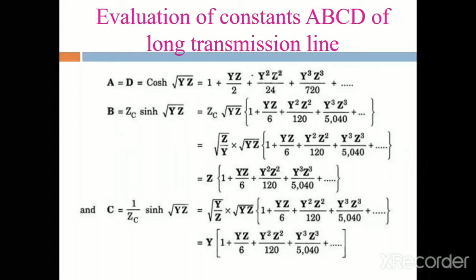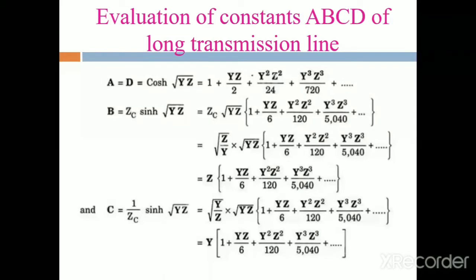Okay, by using the rigorous method, we already derived the A, B, C, D constants in the case of a long transmission line. But these A, B, C, D constants can be evaluated by using three methods. The first method is the complex angle method, the convergent series complex angle method.